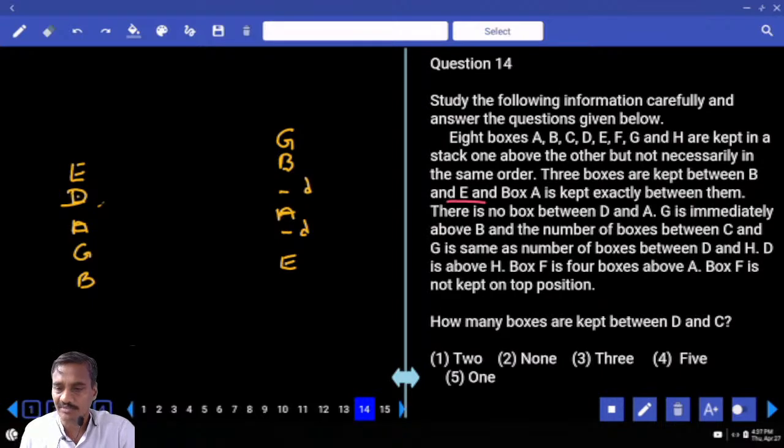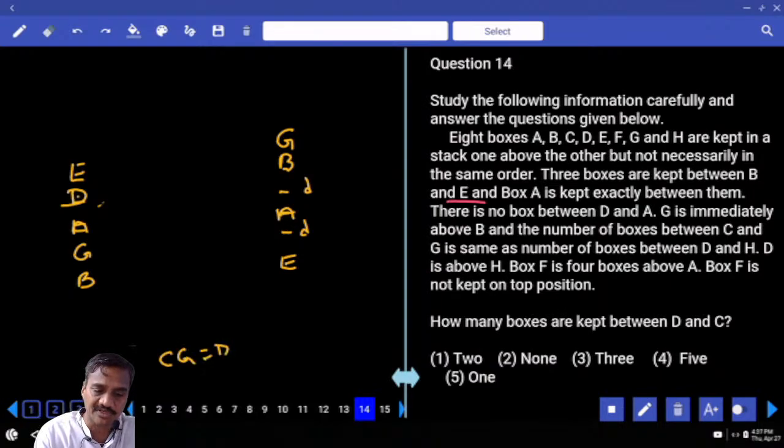And the number of boxes between C and G is the same as the number of boxes between D and H. C and G equals D and H. Now in this one, C and G equals D and H. The next one, C and G equals D and H. D is above H. Where is this D? Now D is above this H.